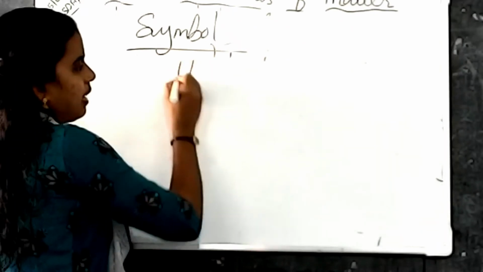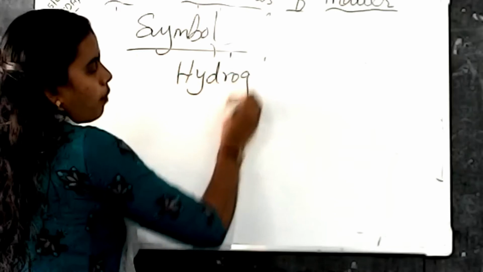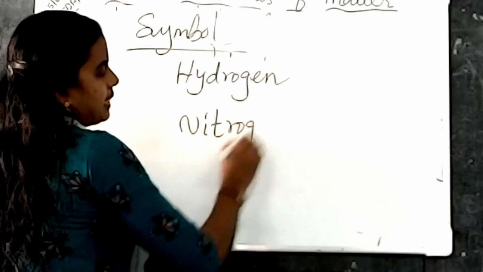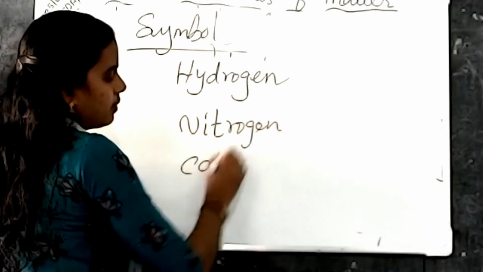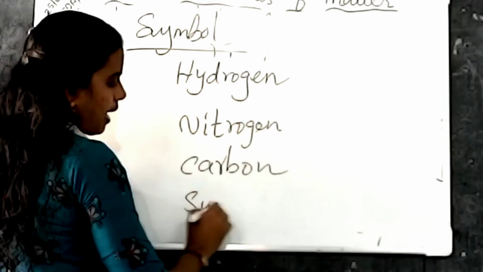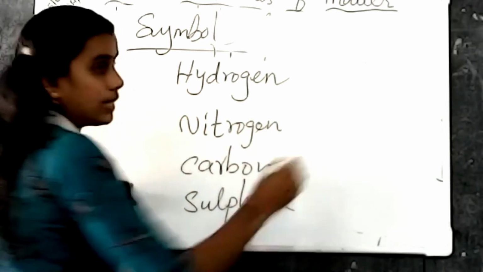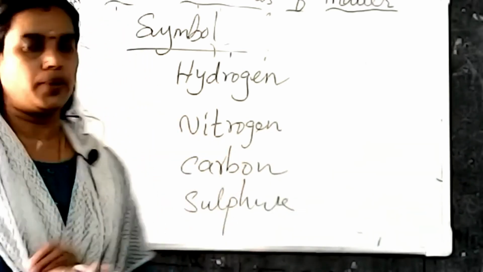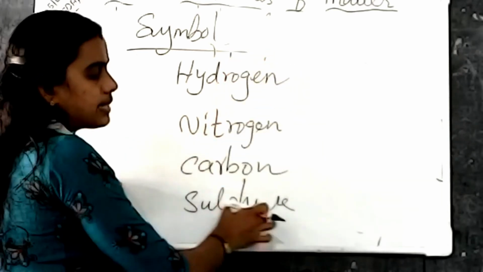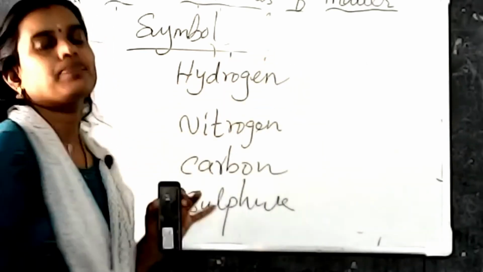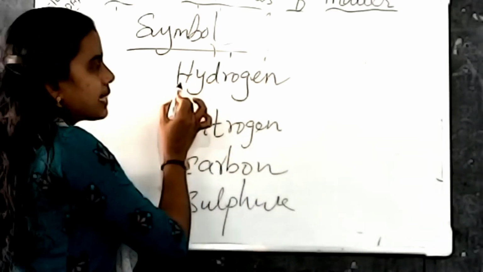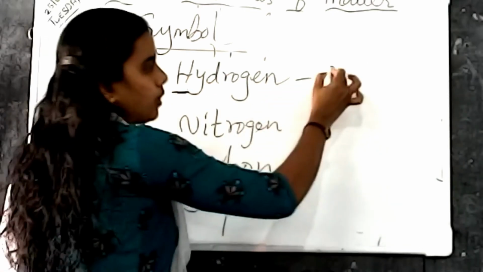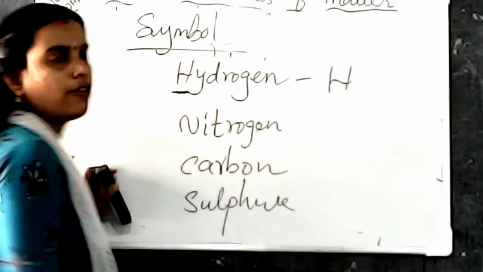Listen. Here I am going to write some of the elements: hydrogen, nitrogen, carbon, sulfur, etc. So what is our first rule? Some of the elements are based on their first English letter. Here these elements have their first letter as the symbol. What is the first letter in hydrogen? H. You should write it in capital letter. So capital H is the symbol for hydrogen.